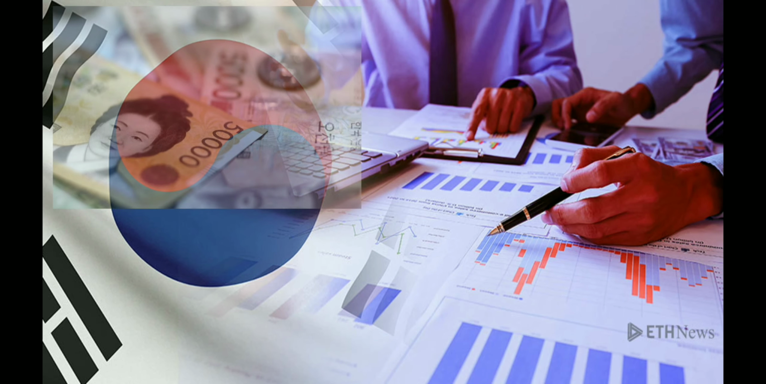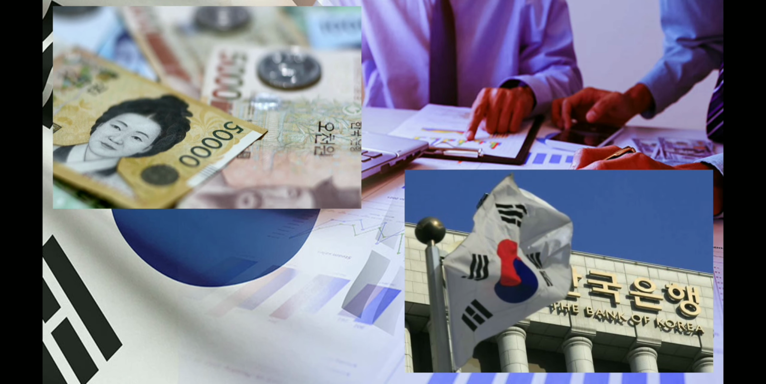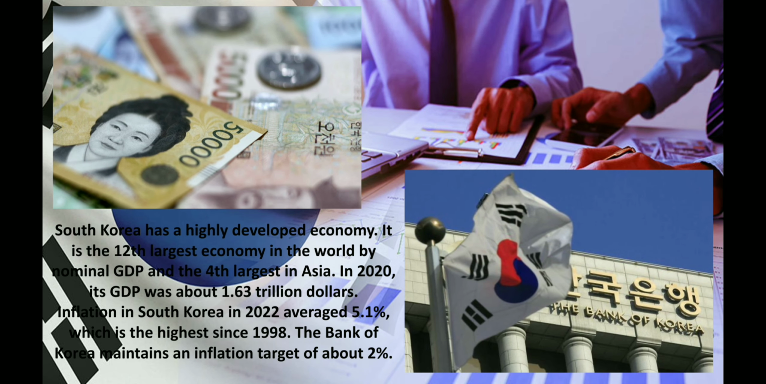GDP and inflation. South Korea has a highly developed economy, the 12th largest economy in the world by nominal GDP, and the 4th largest in Asia. In 2020, its GDP was about $2 trillion. Over the years, South Korea has demonstrated stable economic growth. Inflation in South Korea averaged 5% in 2022, the highest since 1998. The Bank of South Korea maintains an inflation target of around 2%.